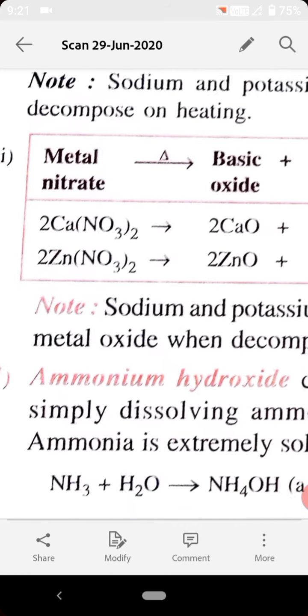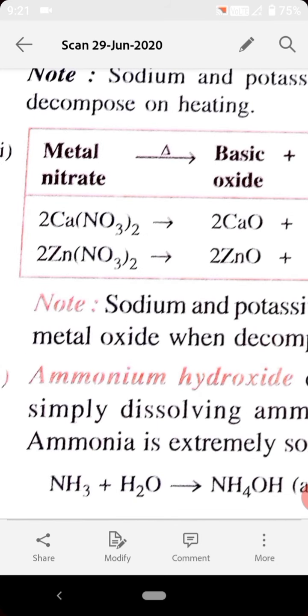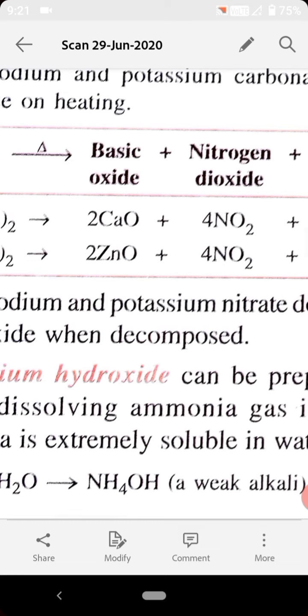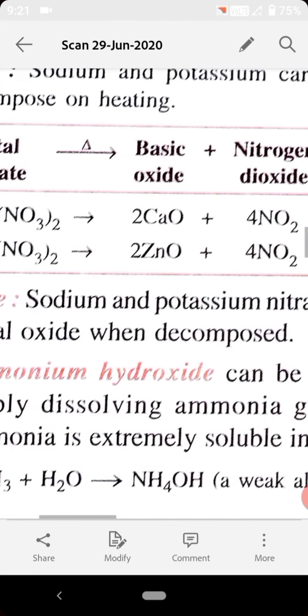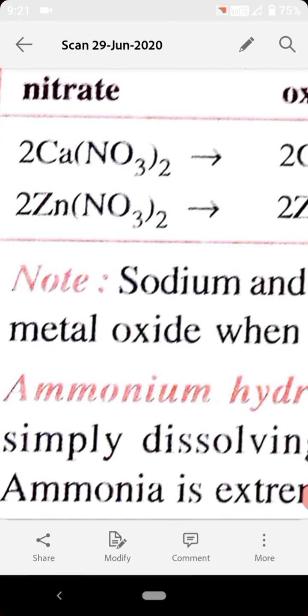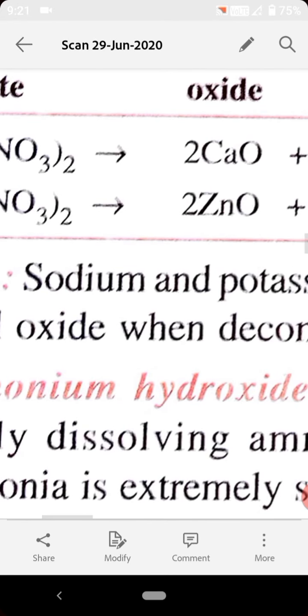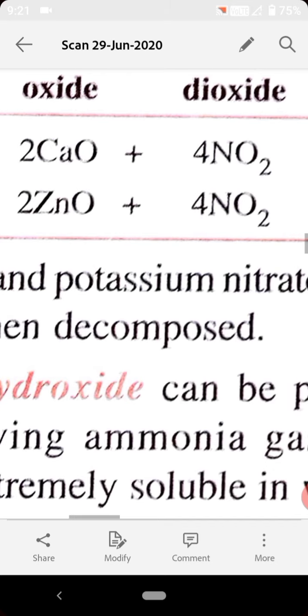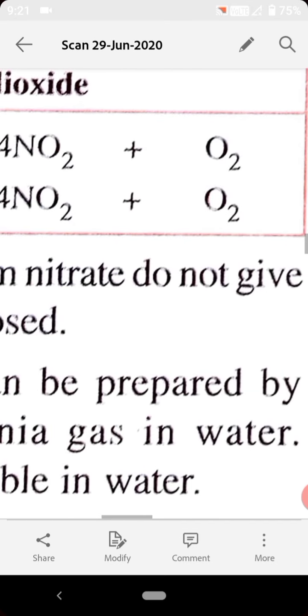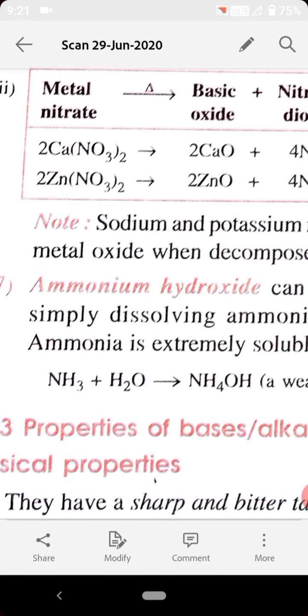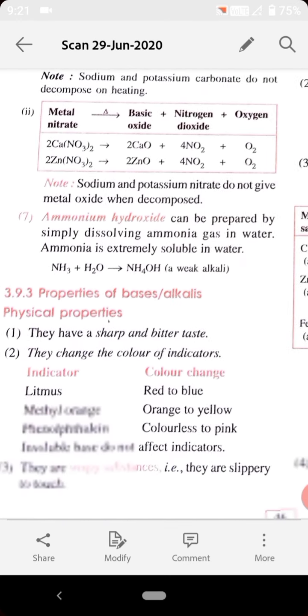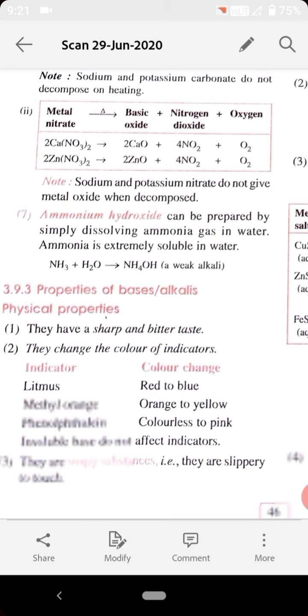A general reaction is written here. Some examples are given. Calcium nitrate Ca(NO3)2 undergoes decomposition in the presence of heat to form calcium oxide plus nitrogen dioxide plus oxygen gas. Another example is zinc nitrate, which decomposes to form zinc oxide plus nitrogen dioxide plus oxygen gas. These metallic oxides are basic in nature. It means this is a method to prepare bases, right?